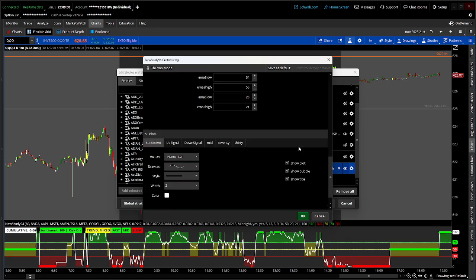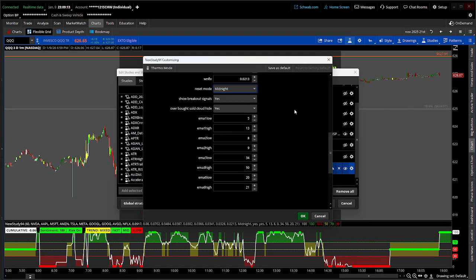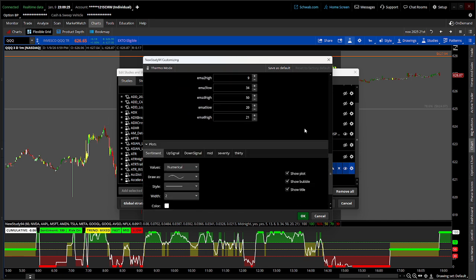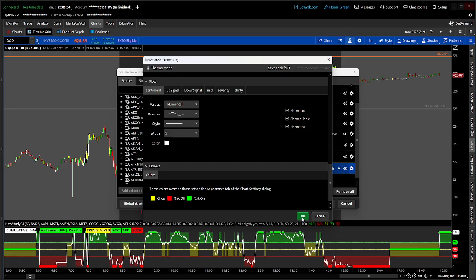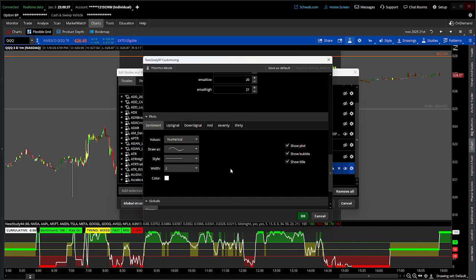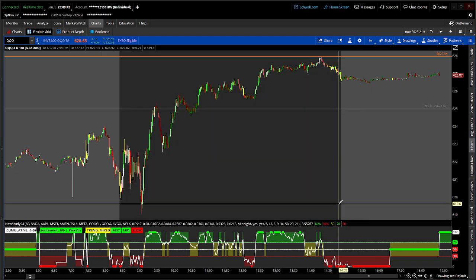This overbought cloud right here just represents the clouds here. I just forgot to change that. If you get the indicator, this will be changed to just say show or don't show the clouds. It's just a mistake on my part. But this is your mid, your up and down signal. So that's basically the indicator right there. You can change the color of those clouds if you want, just like you can change the colors of these right here as well. You can go through there and change anything.